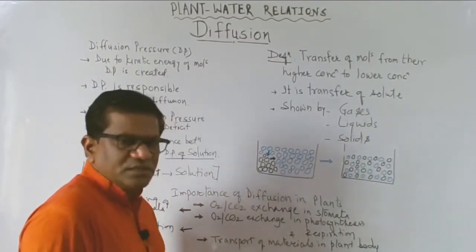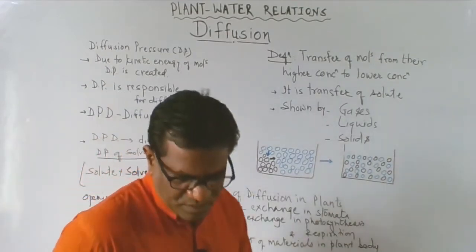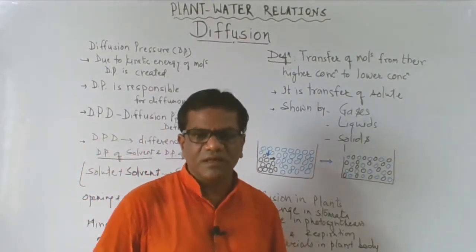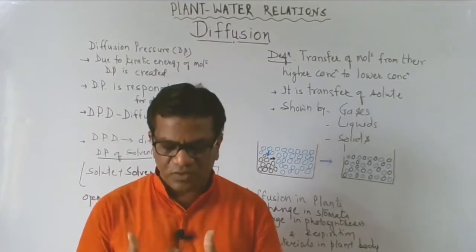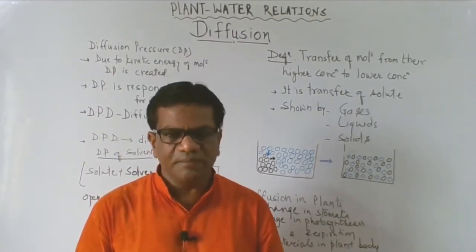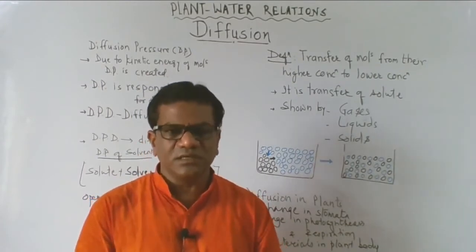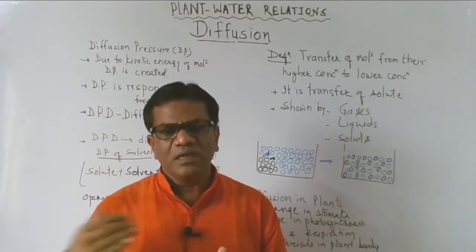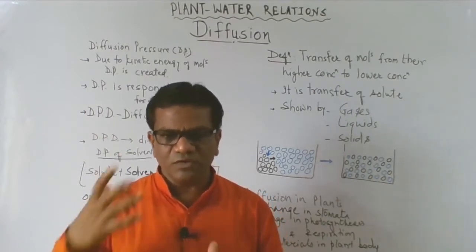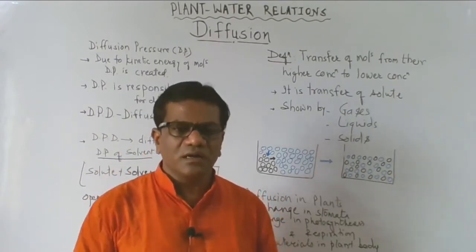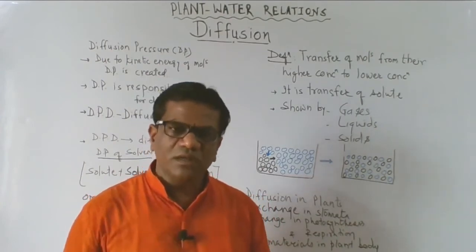Transport of materials in the plant body. Now whatever materials are produced in the plant body need to be transported from cell to cell. Chloroplasts are present in the leaf cell. When food is synthesized in the chloroplast, it needs to be handed over to the phloem, because phloem is the tissue which would conduct that food to other plant parts.